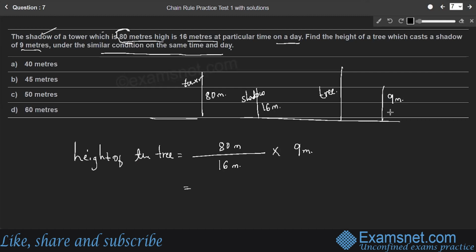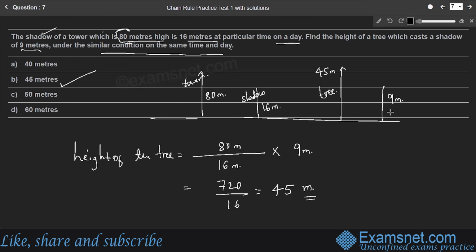So 80 into 9, 720 by 16. So 720 is divisible by 16. 16 into 4, 64. 8 is the remainder. 16 into 5. Right? Height of the tree is 45 meters. So compared to the shadow, height of the original object is more. Therefore, height of the tree is 45 meters. Option B is the right answer.